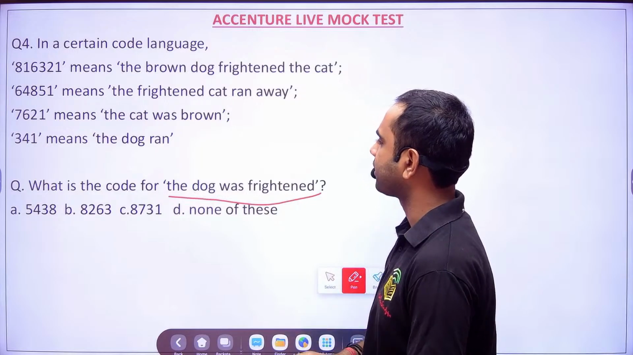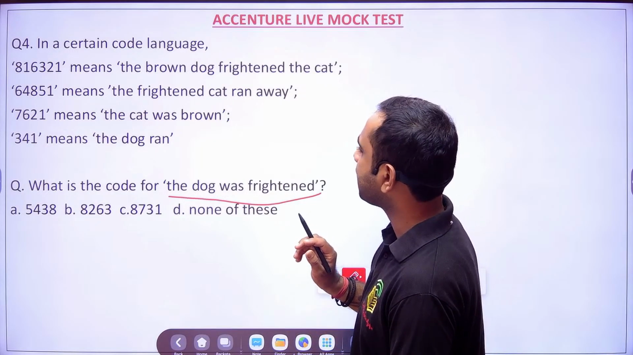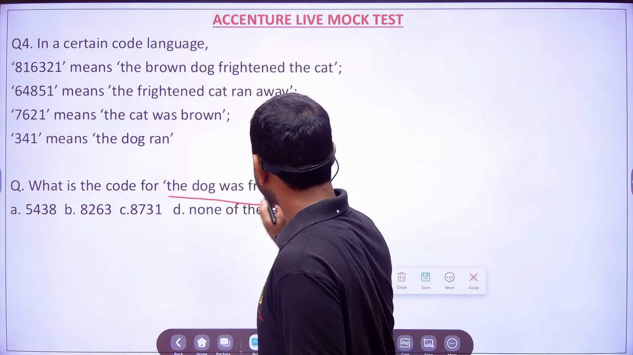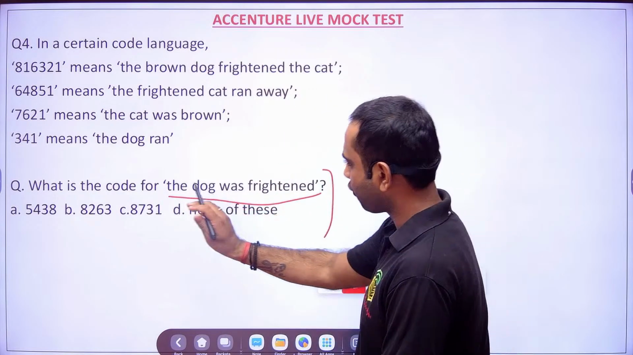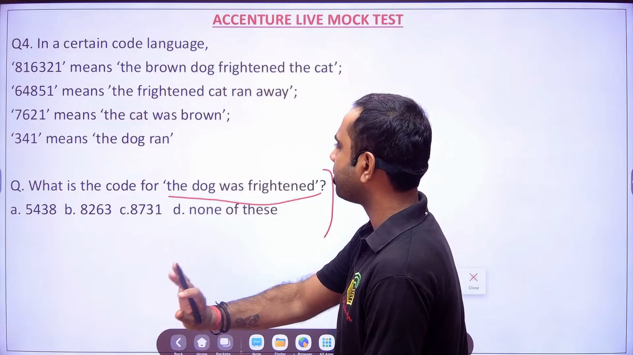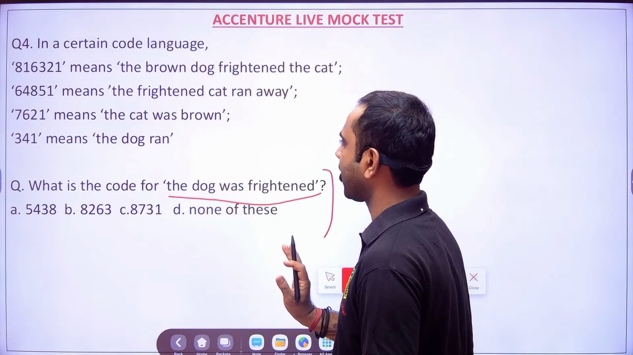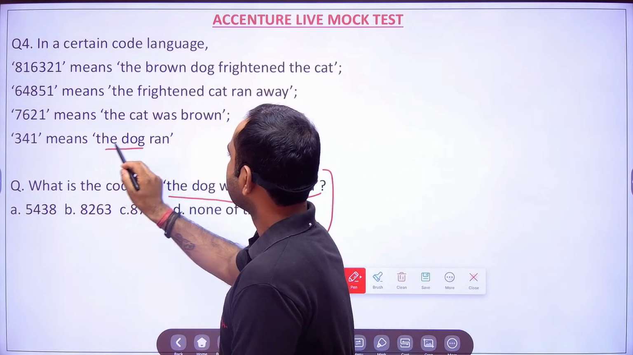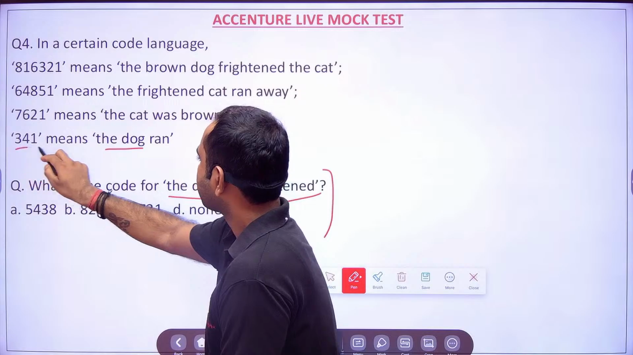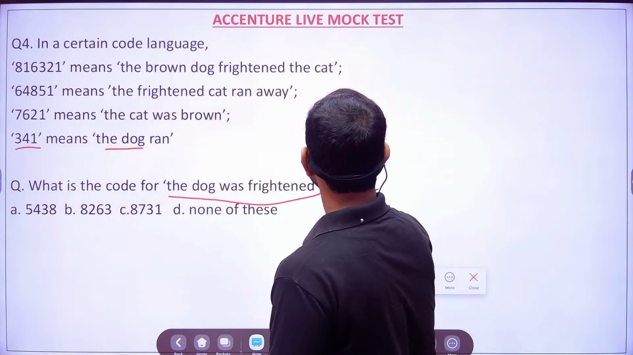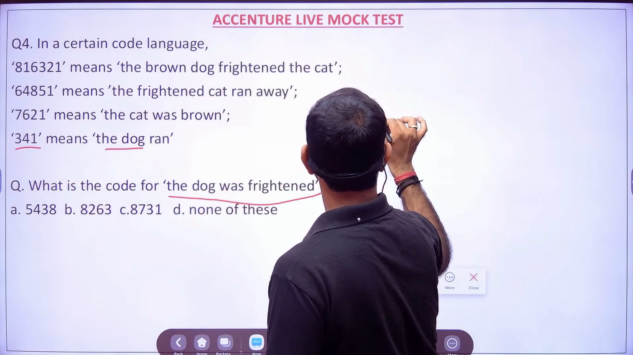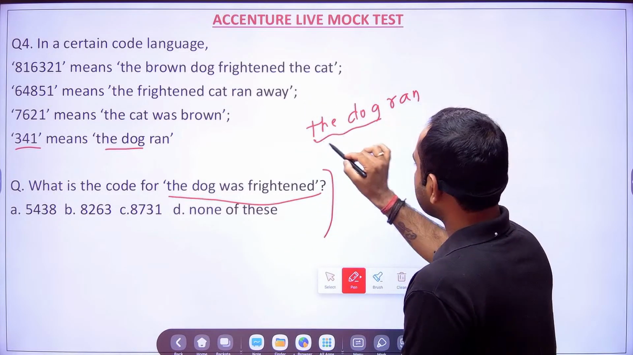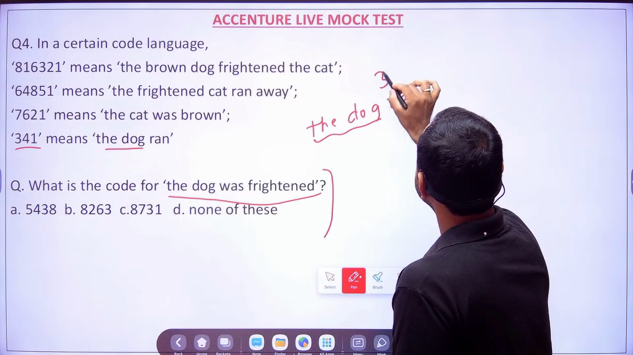The dog was frightened, no problem. So friends, here you see, right? In this particular question, if only one question is there, you will be easily able to answer. So you see here, the dog ran. So the dog ran, right? So the dog ran. Now, so friends, it is very clear that for this, the code is 341.